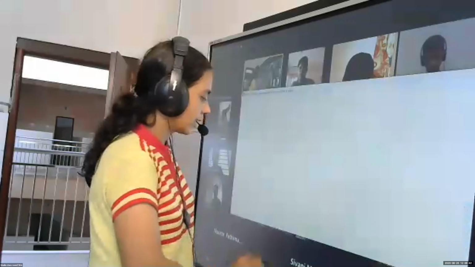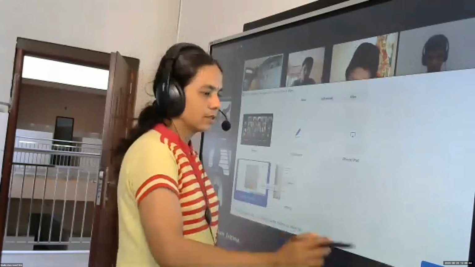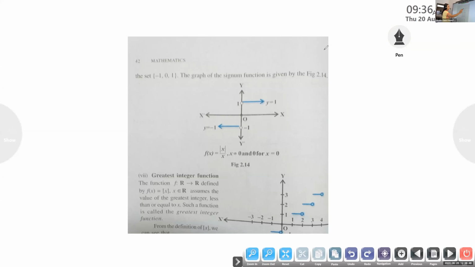Now let's go through the graph of that function. This is the graph of the signum function. All the positive real numbers will be mapped onto 1. Here we are drawing an open circle.